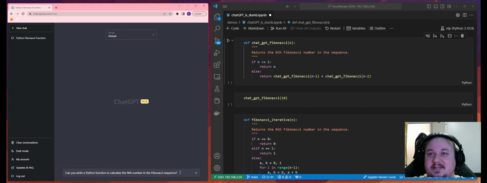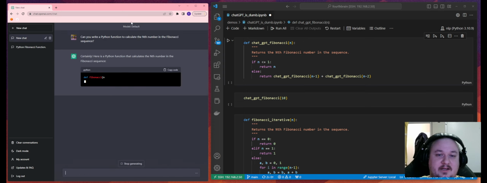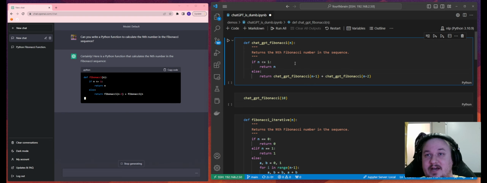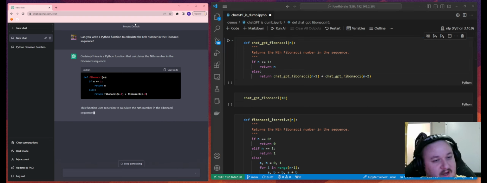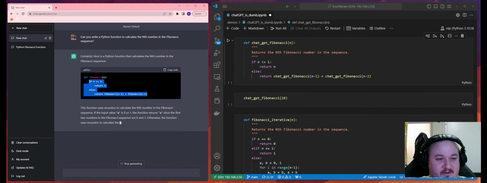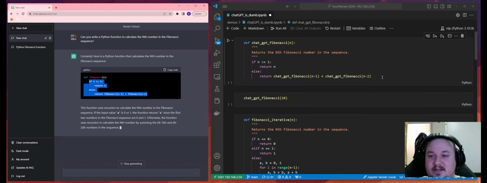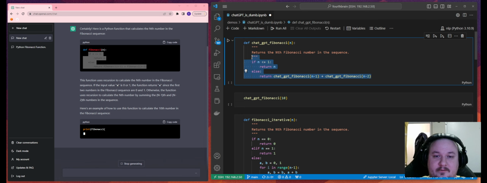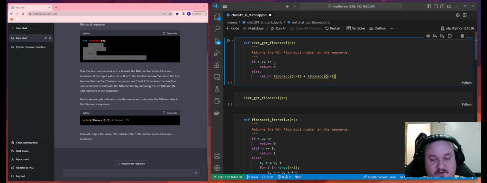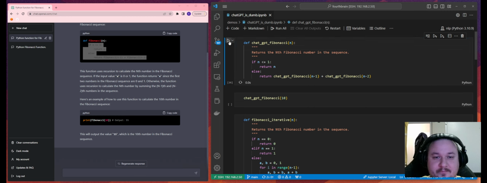So we're just going to ask it the most basic interview question in the world, right? Can you write a Python function to calculate the nth number in the Fibonacci sequence? And go. So it's going to go ahead and do that. Great. It comes up with a recursive solution. Let's go ahead and copy and paste that into our notebook here, which, if you're curious, I've named with love ChatGPT is dumb.ipynb.